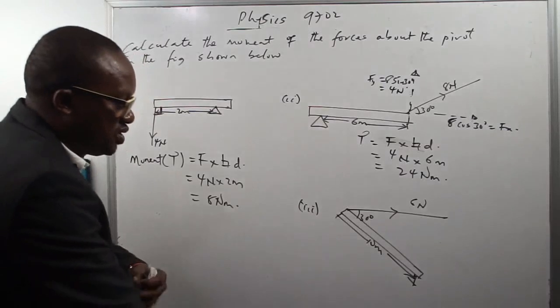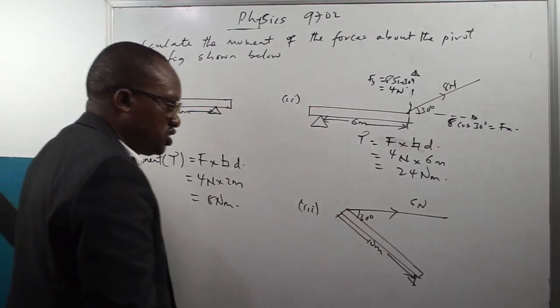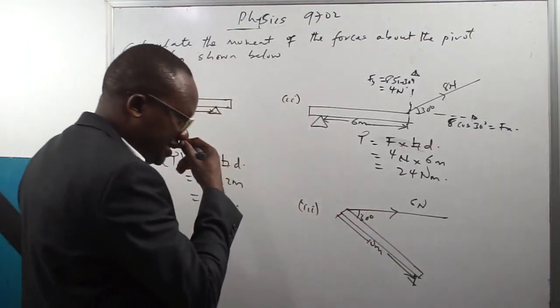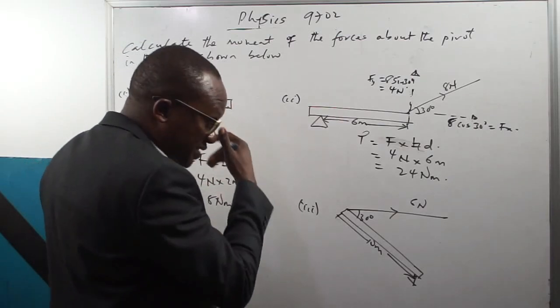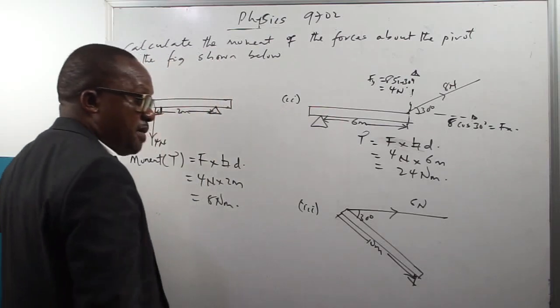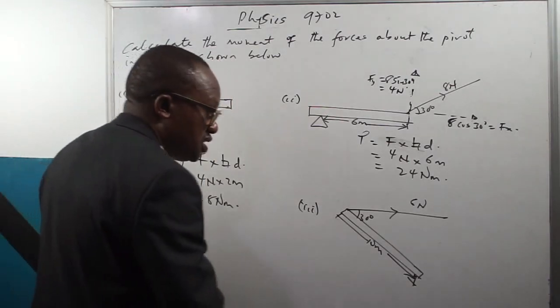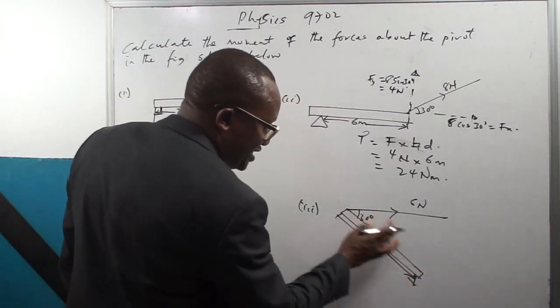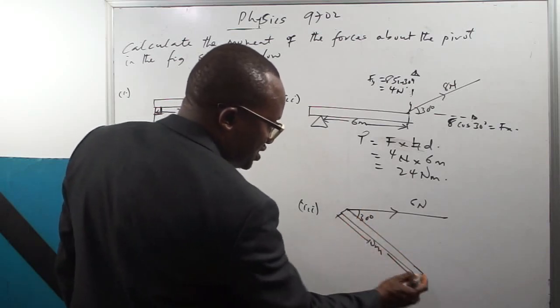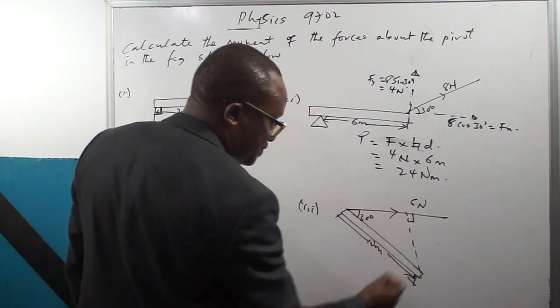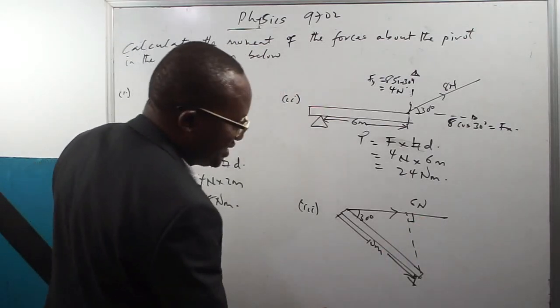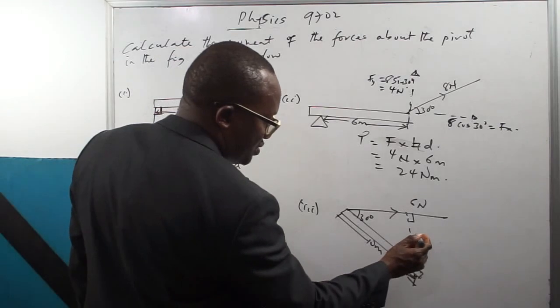Then this other question, we have a 6 Newton force pulling this object in this direction. What is the moment? Moment is the product of the force and the perpendicular distance from the pivot. So the perpendicular distance of this force from this pivot is not this distance. It is this distance. I can find this distance using a right angle triangle.